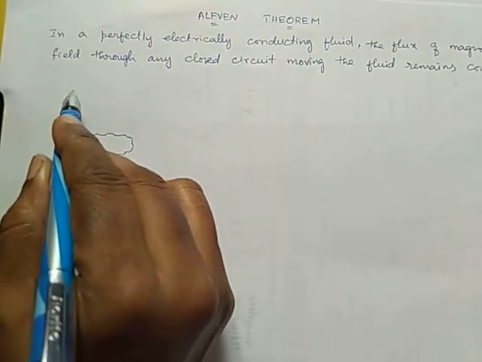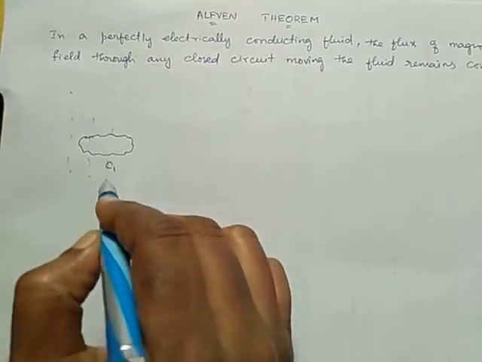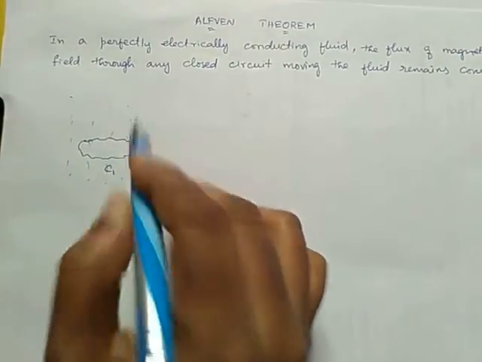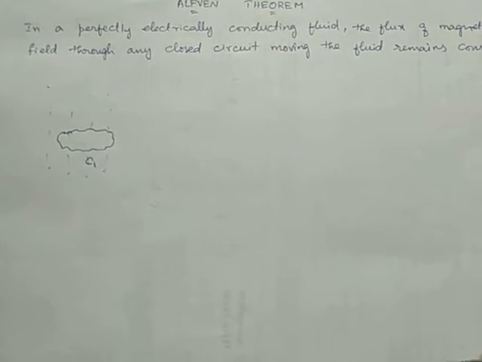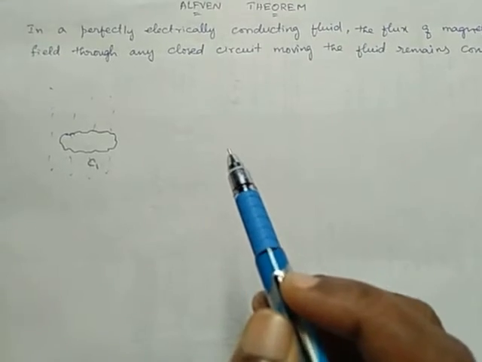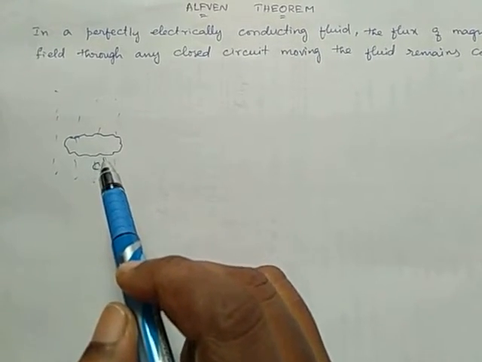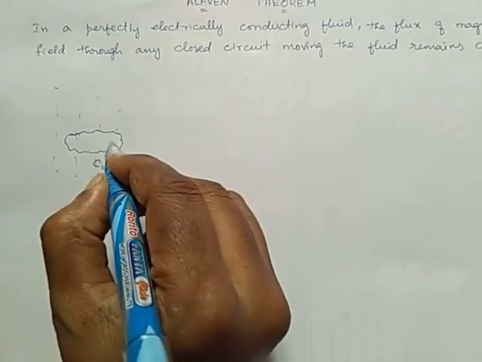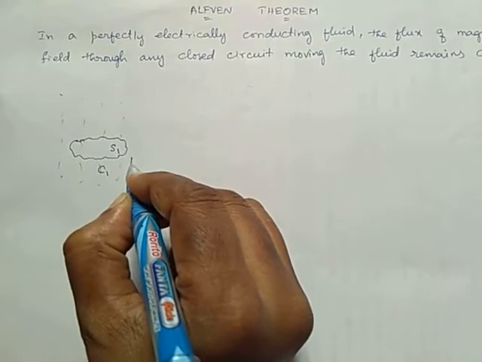We are considering a fluid flow. So this is the moving fluid. In that fluid flow, fluid particles form a curve C1. It is enclosed by a surface S1 at time t.